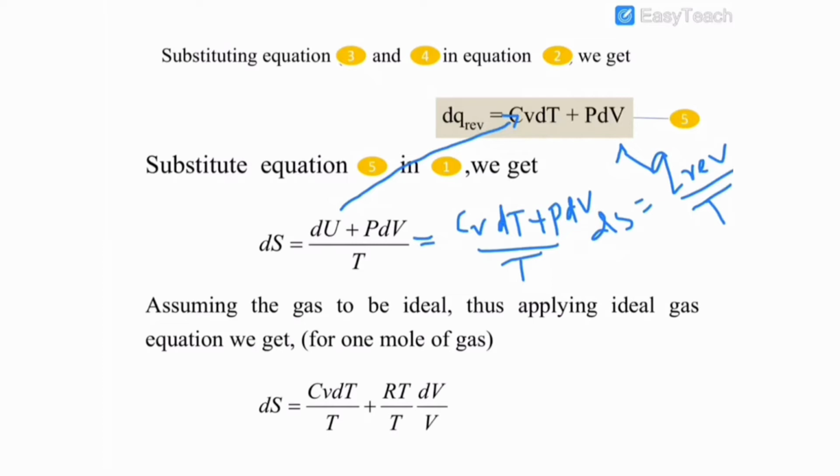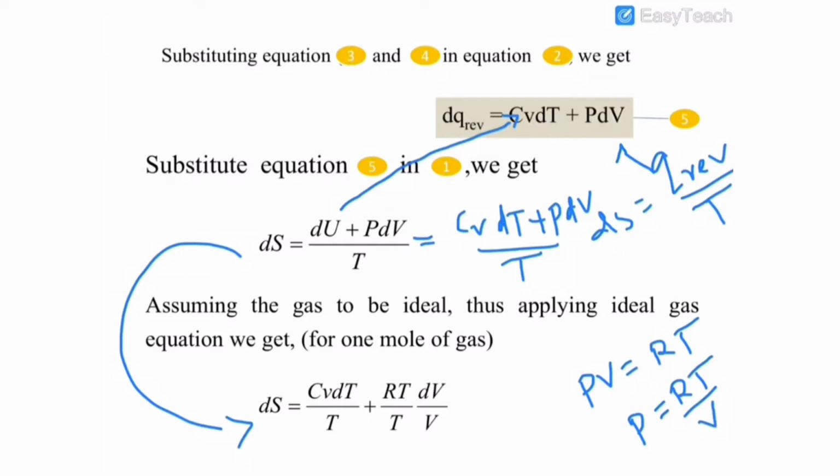Assume the gas to be ideal, thus applying the ideal gas equation, considered for 1 mole of gas. From the ideal gas equation we have PV is equal to RT, therefore P equals RT divided by V. Substituting the value of P in this equation, finally dS is equal to Cv dT divided by T plus R into dV by V.